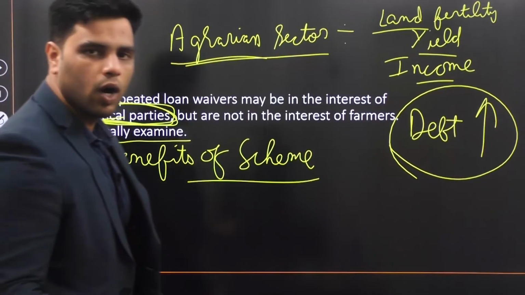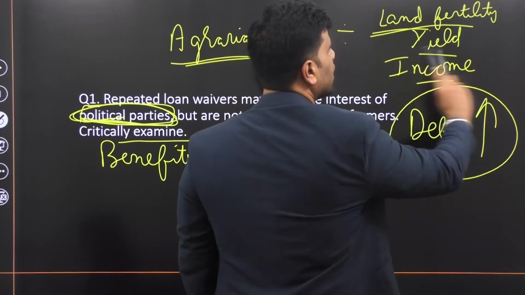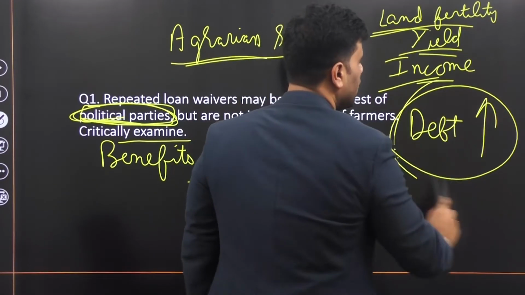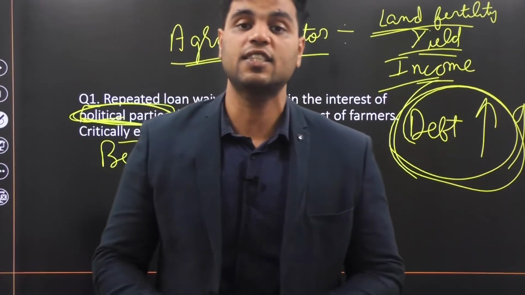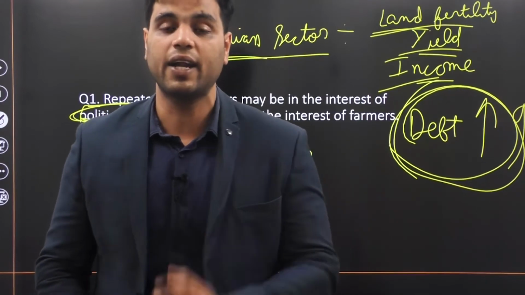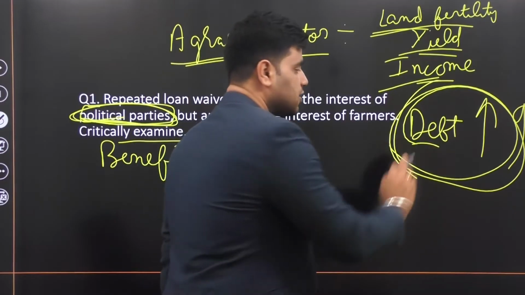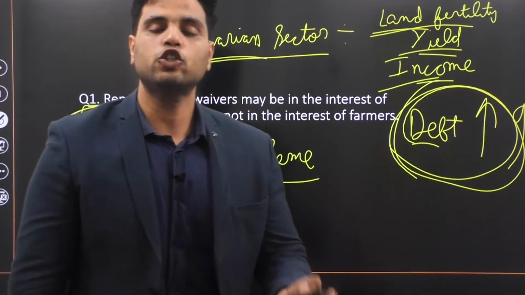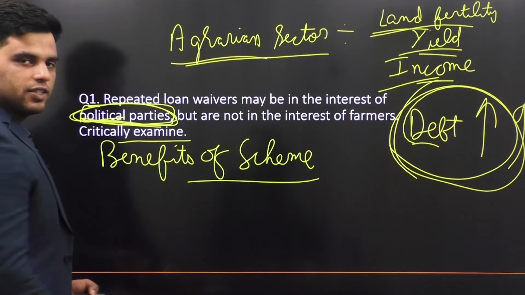Benefits of the scheme were, again, these problems only. Land fertility was down, yield was down, income was down, debt was pretty high, and the farm sector as a whole was facing a severe debt crisis, especially in the Green Revolution states: Punjab, Haryana, Western Uttar Pradesh. So to provide short-term relief to farmers, the government came up with this farm loan waiver scheme.